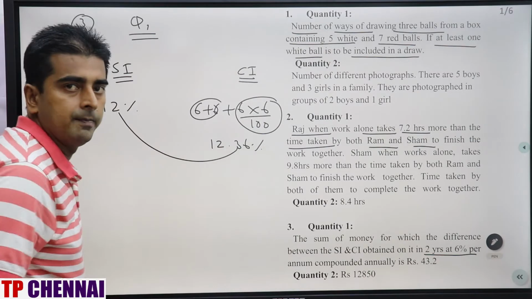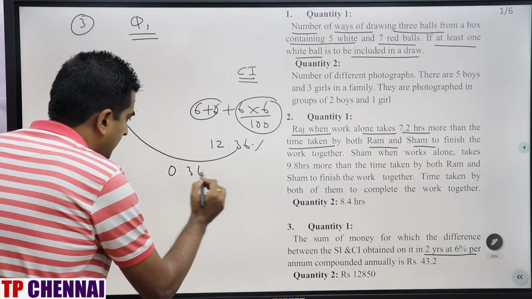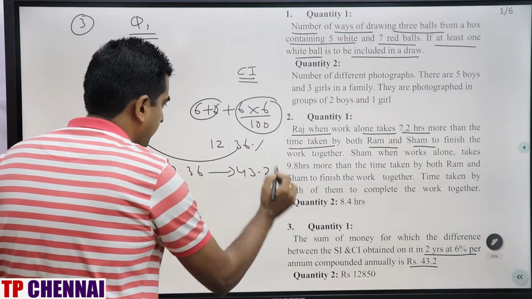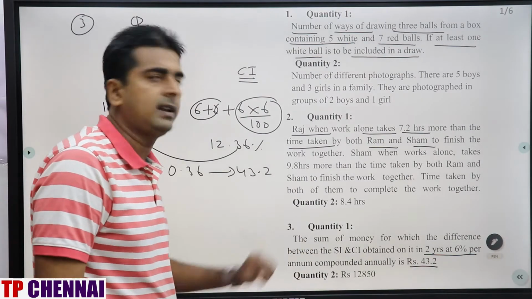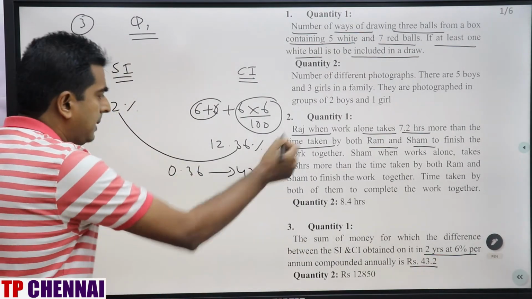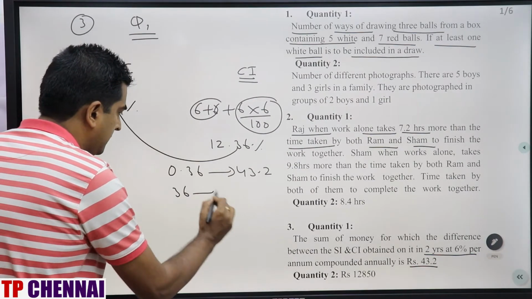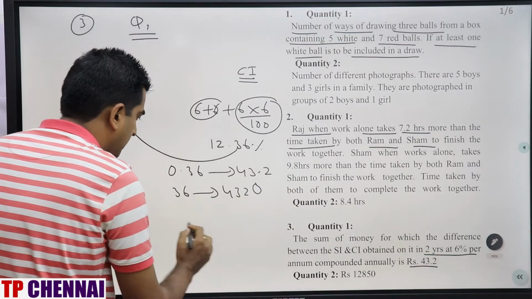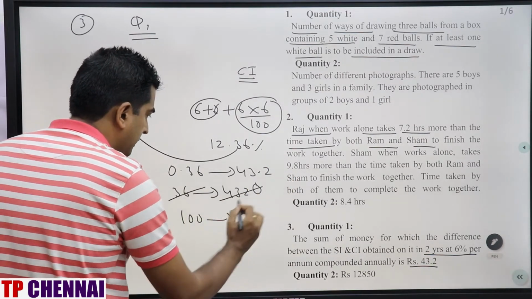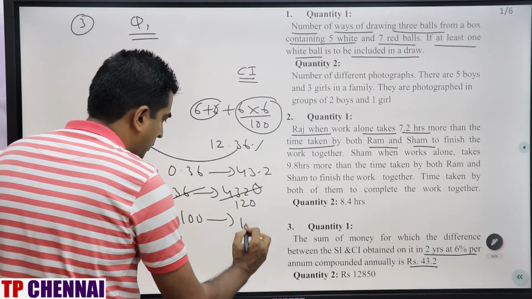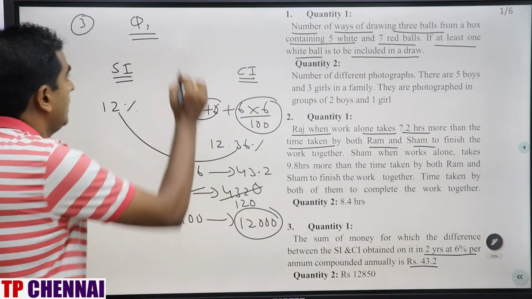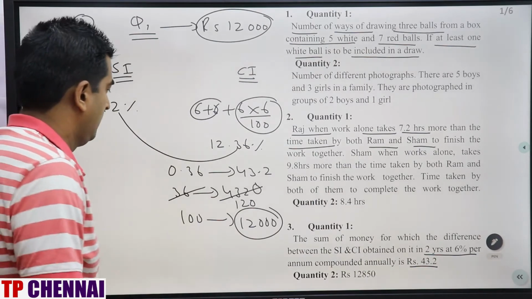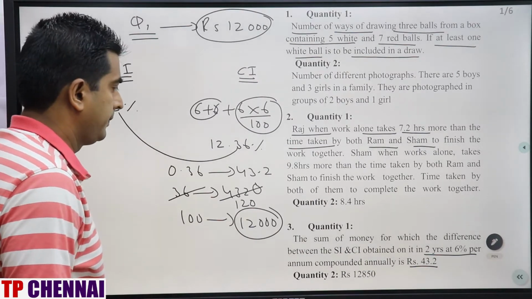How much difference is here? 0.36. 0.36 and how much difference they have given you? 43.2. Now they are asking to calculate principal, which is nothing but 100 part, right? Before that, decimal is there. Multiply by 100 both the sides. So this will become 36 and this will become 4320, right? 4320. So 100 part is how much? 36 ones are 36, 2s are. So 12,000 is my answer for quantity 1. Answer is nothing but 12 followed by 000, right?